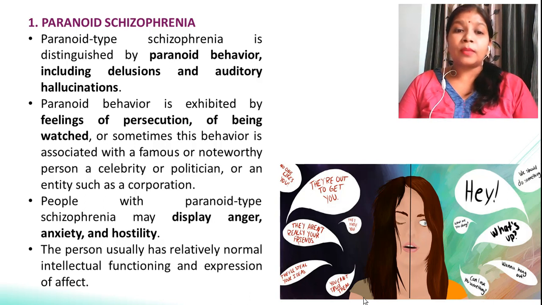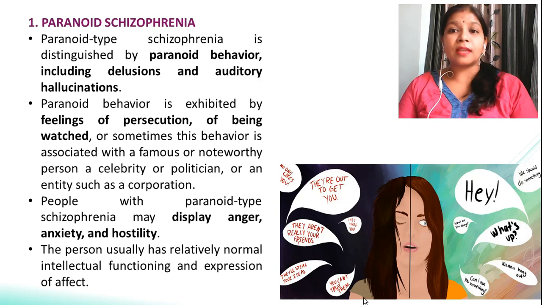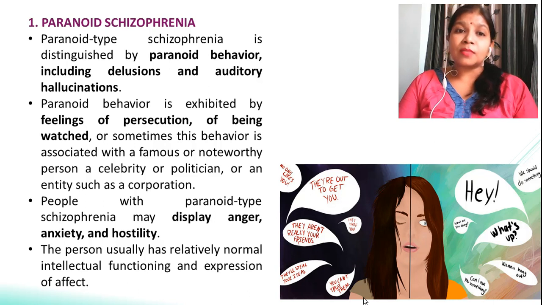Now, people with paranoid type of schizophrenia generally develop symptoms like displaying anger. Immediately they get angry, and that anger is displayed on their face and in their behavior. Or sometimes they display anxiety and hostility also. The person usually has relatively normal intellectual functioning, and there is no problem with the expression of affect also.